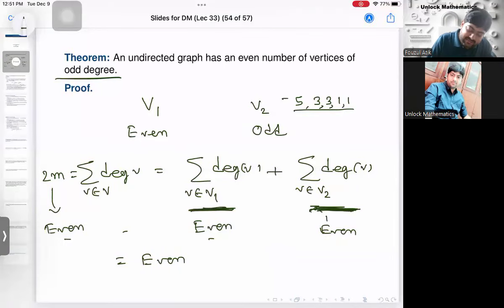Whenever you have an even number of odd numbers. Now it is possible with 1, 2, 3, 4, 5, 6. Not possible with seven, because then the sum is not even. So definitely you must have an even number of odd numbers. What are they? That means in a graph you have an even number of vertices of odd degree. Is it clear? In a graph, you have an even number of vertices of odd degree.